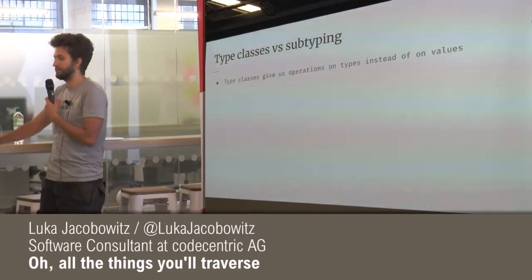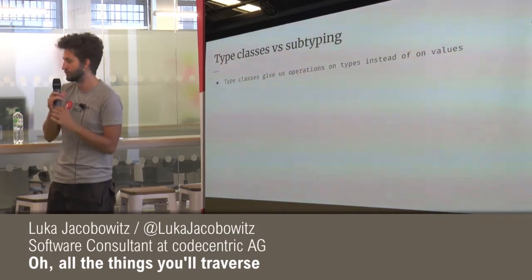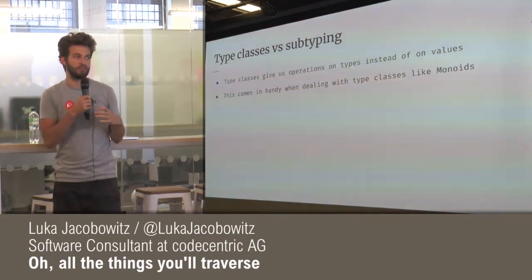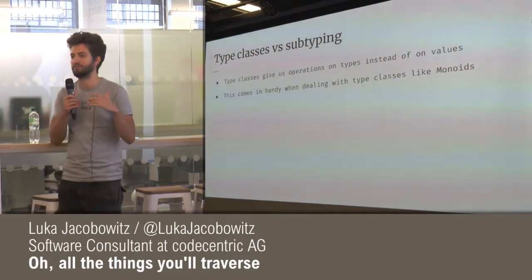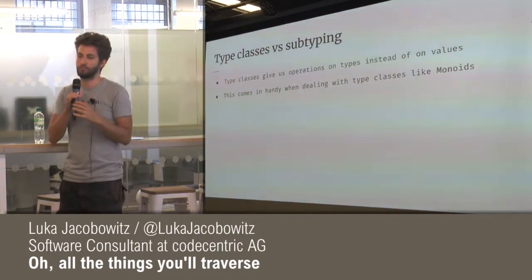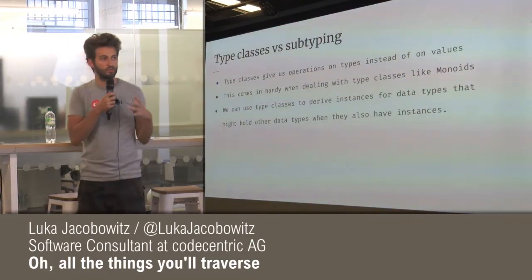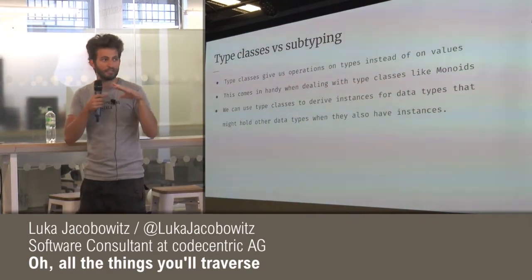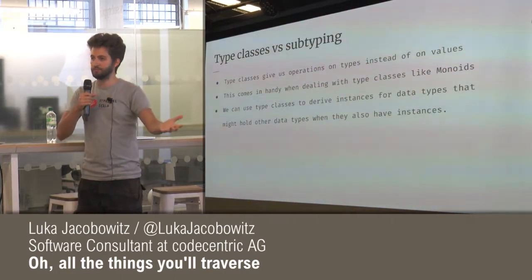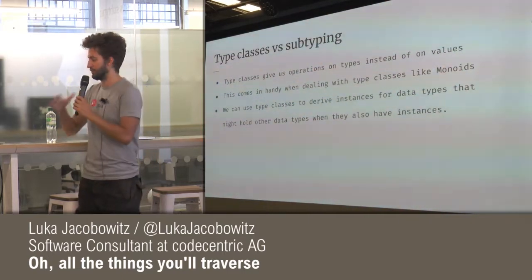So, a quick recap versus comparison. With type classes, as I said, we can get operations on types instead of on specific values. And this really comes in handy when dealing with type classes like monoids, because we can then define things like empty. But there are also dozens of other type classes where this comes in handy. And we can use this feature to derive instances for data types that might hold other data types when they also have instances, right? So we saw an Option has a monoid instance when the T inside of that Option also has a monoid instance.